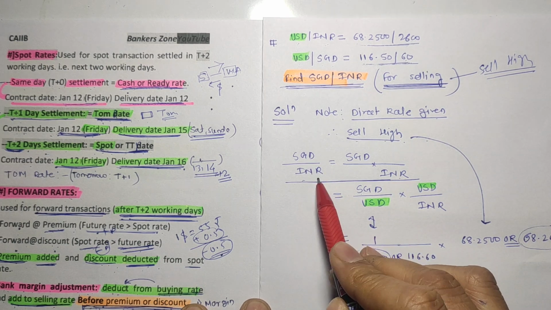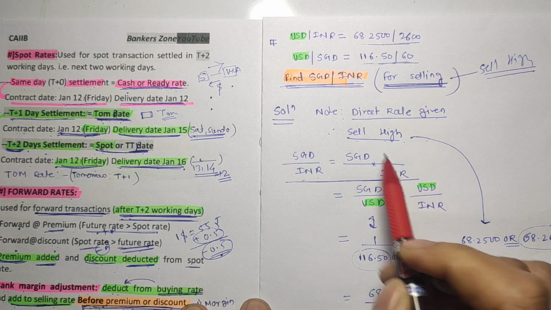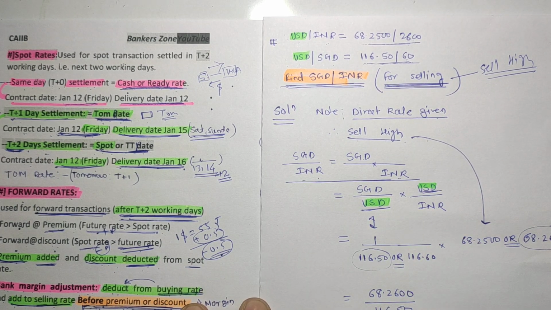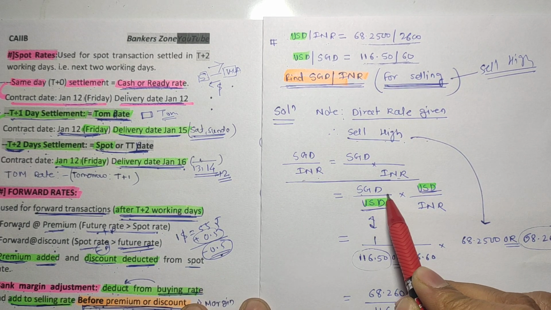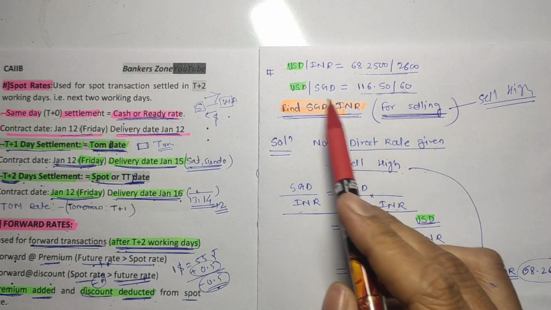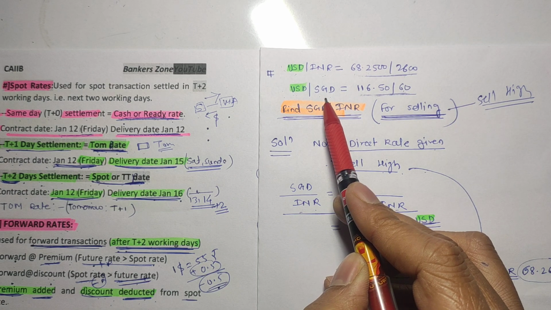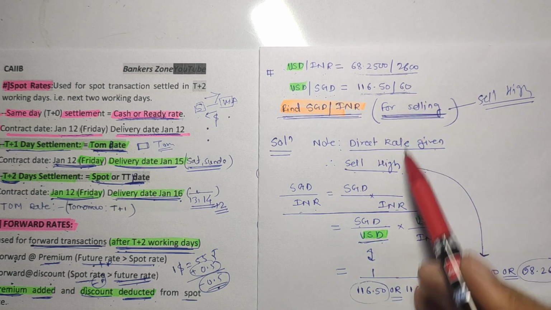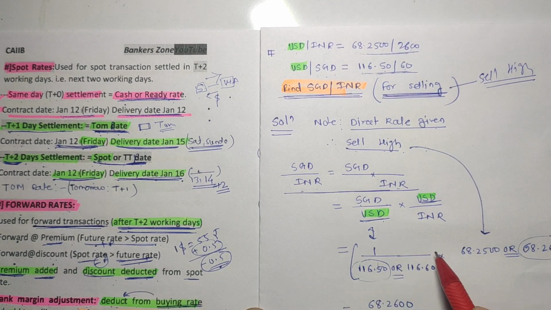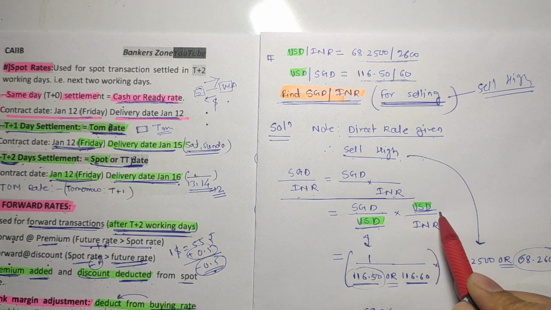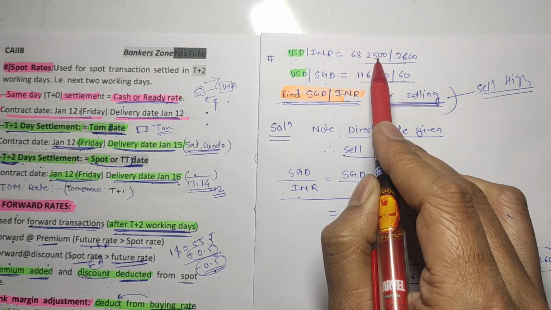Now SGD to INR you can write as SGD upon INR. What is the common currency? US dollar, so just write down the US dollar. Now we want SGD upon US dollar, but they have given the reversal, USD to SGD, so we have to take the reciprocal. We want SGD in the numerator, so let's take the reciprocal. That means 1 upon 116.50 or 116.60, and we want USD to INR, which they have given.